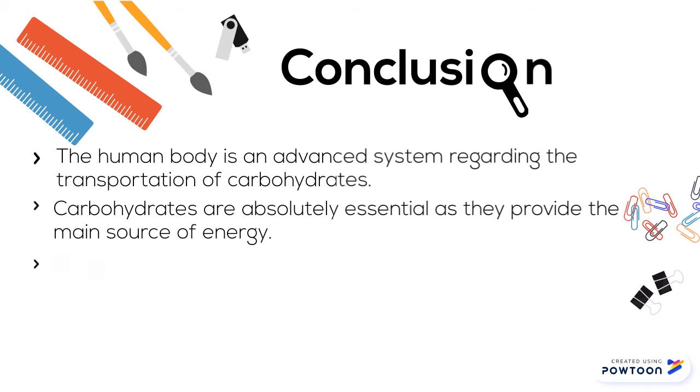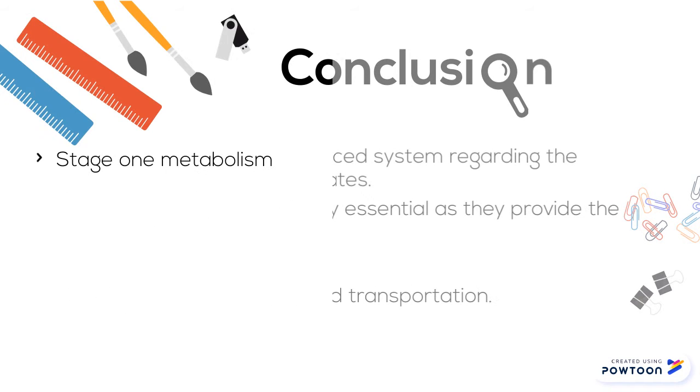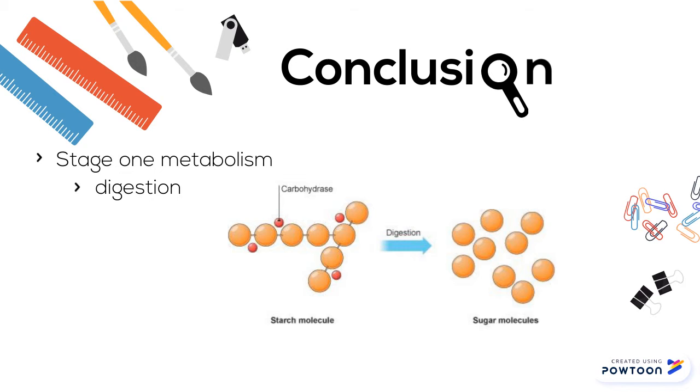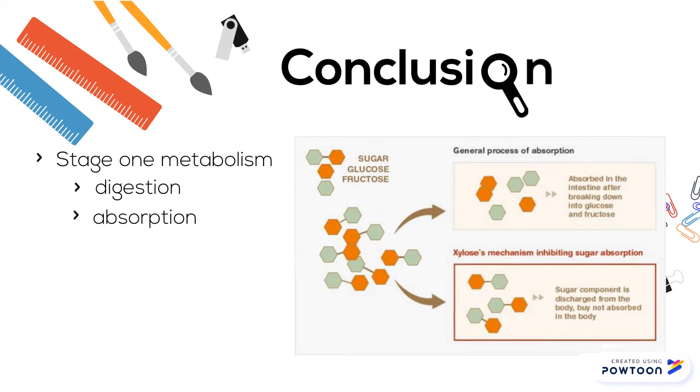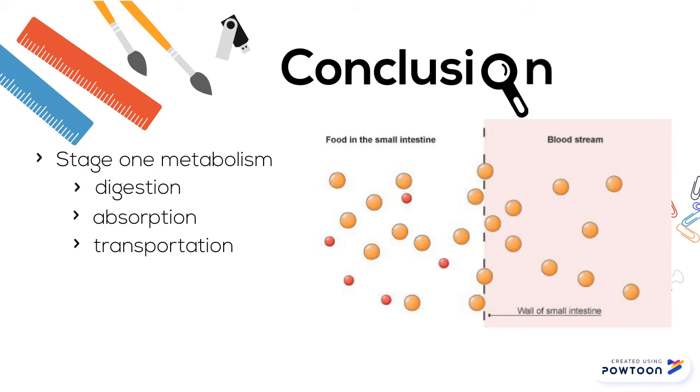Stage 1 metabolism for carbohydrates undergoes three processes in order to break down and utilize these macromolecules: digestion, absorption, and transportation. Digestion is the first process and is responsible for breaking down carbohydrates into smaller components. Absorption is the second process. This is when chyme from the stomach travels to the small intestine. The pancreas releases juices to break down dextrins and monosaccharides. Transportation is the last process. This is to transport glucose and galactose to cells located in the small intestine lining.